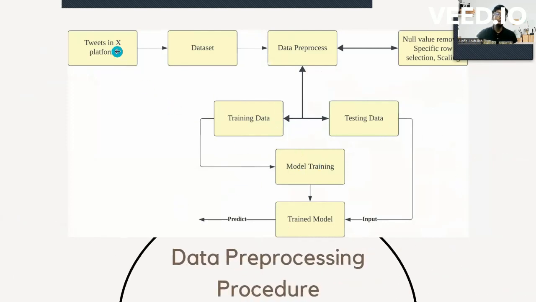At first, the tweets from the X platform, then creating a dataset, and then after that, we pre-process the data by removing the null values, specific row selection and scaling, then training data and testing data, and by doing this, model training, and also input the trained model and predict.